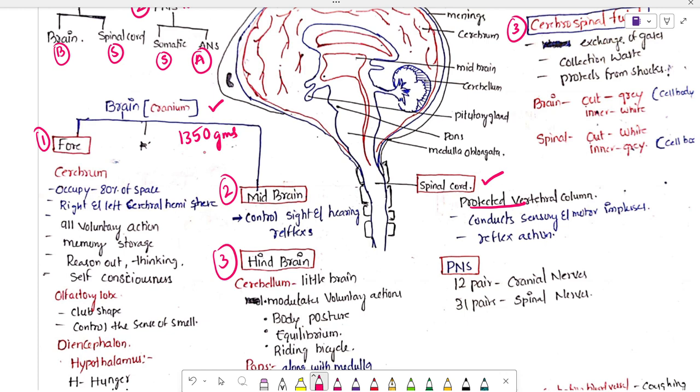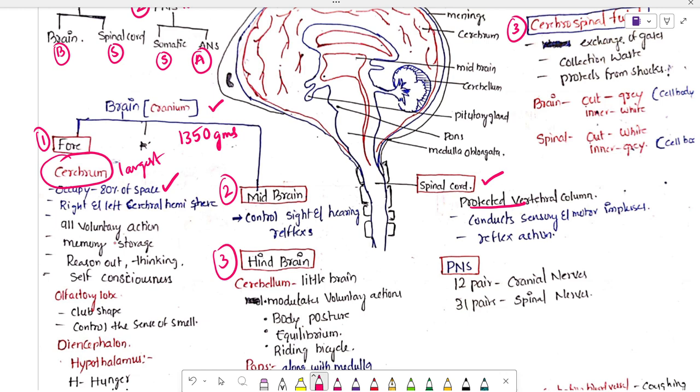Of this, 80% is covered by the cerebrum, which is why it is the largest part of the brain. The smallest part is the cerebellum.